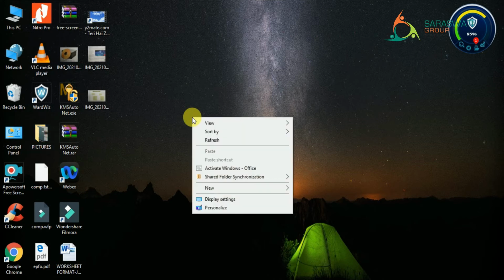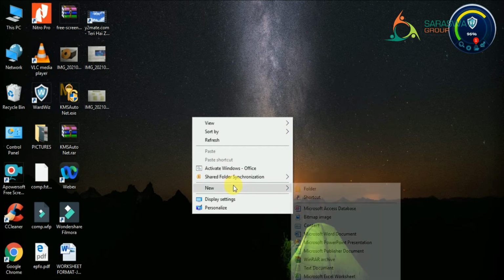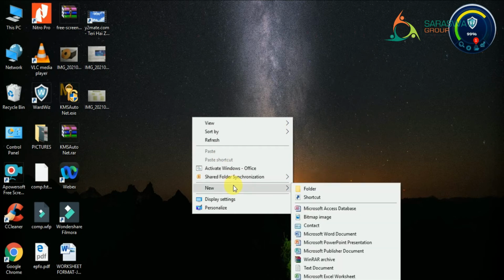How can you make a folder? Just right click on the desktop. When a menu opens, from that menu choose the New option. You will have the submenu. In that submenu choose the first option, that is folder.